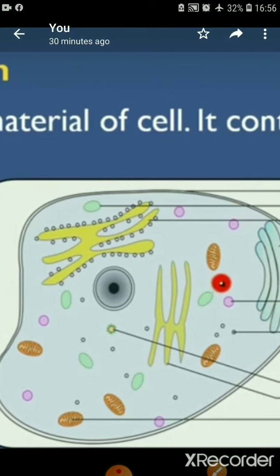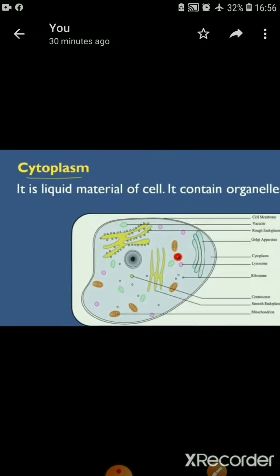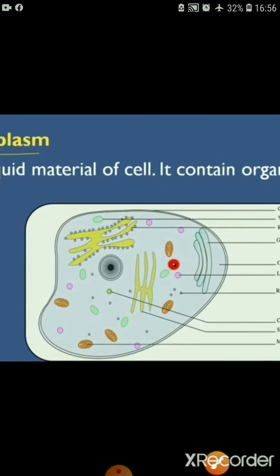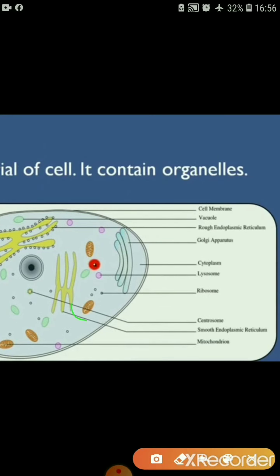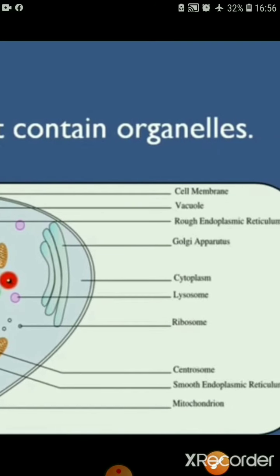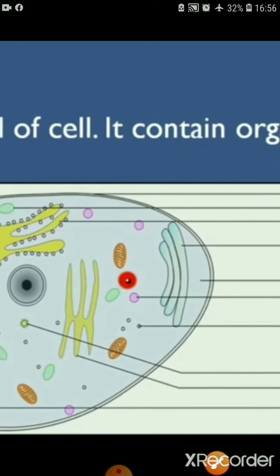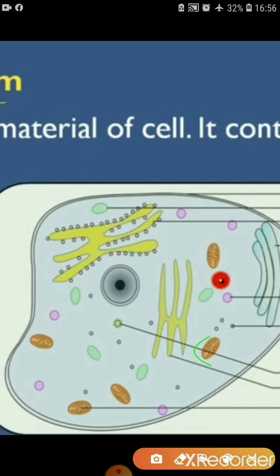This orange rod type shape is seen here. That is called mitochondria. This orange colored shape is called mitochondria.